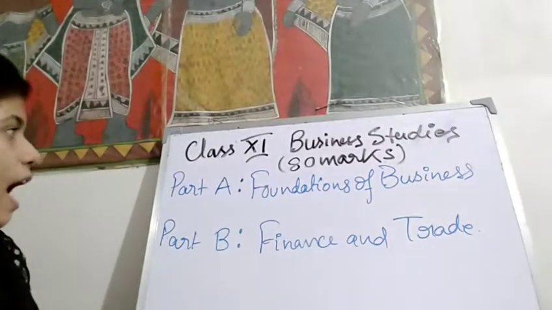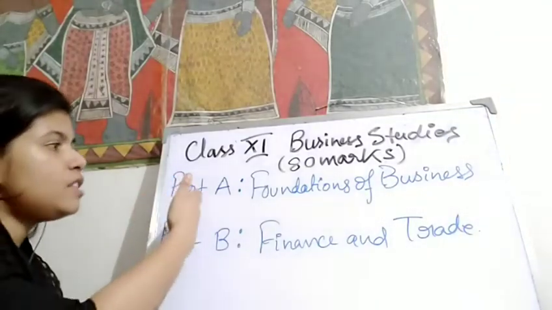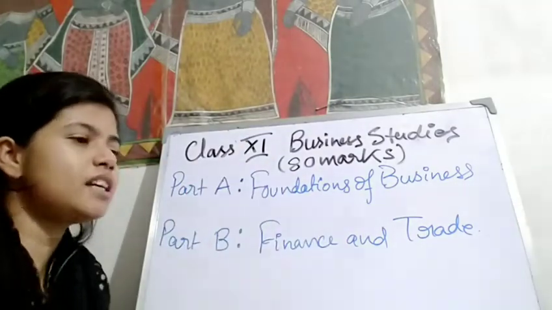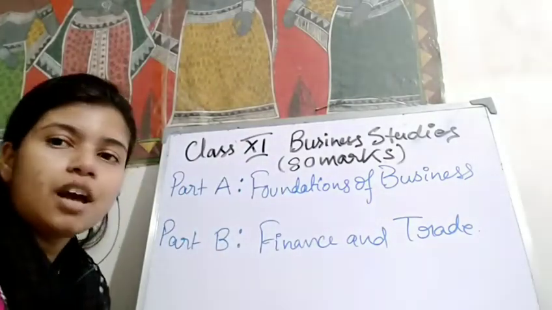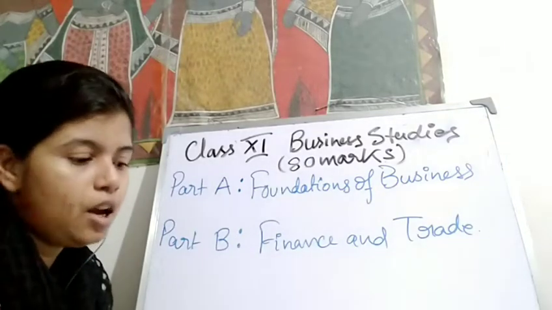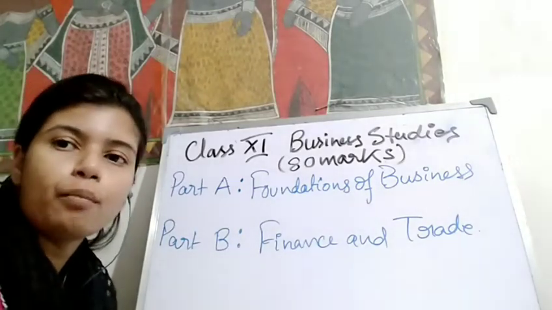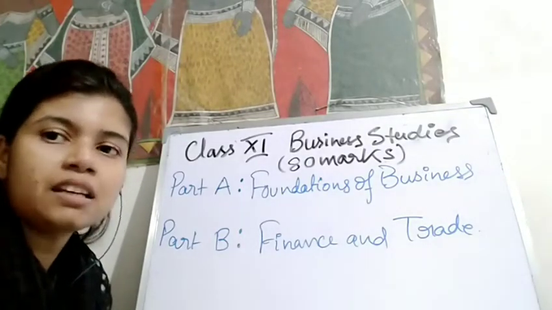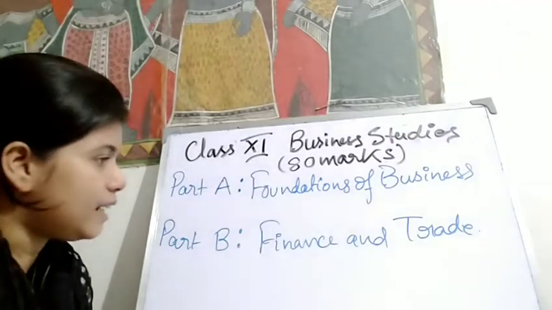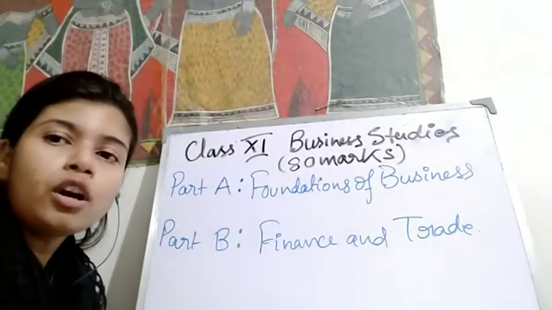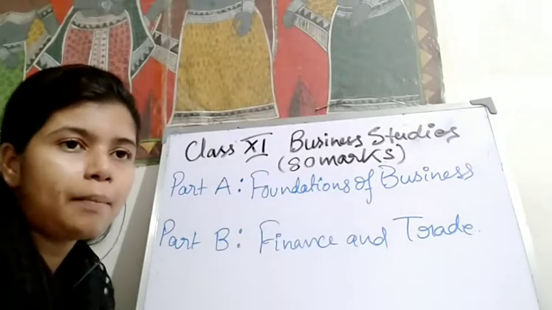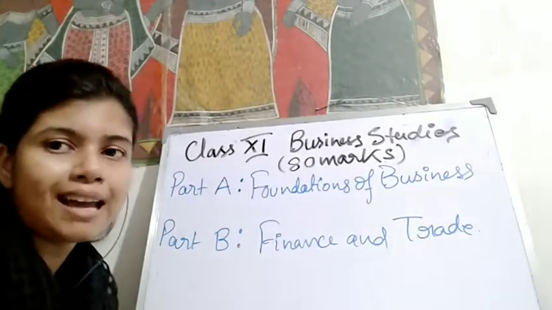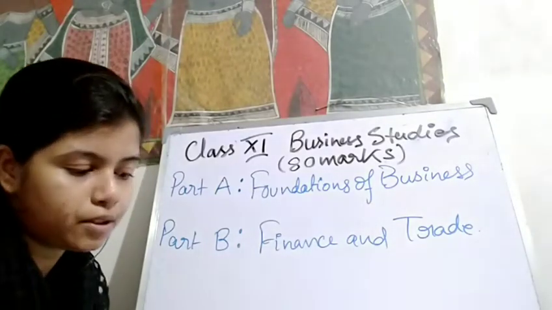First of all, as you can see, the syllabus contains two parts. Part A is foundation of business and part B is finance and trade. Part A has 6 units in it. We will discuss the units in the form of chapters in your textbook. These chapters are provided in detail. Part B, that is finance and trade, has 4 units, and these 4 units are present in your BST book, that is business studies book, in the form of chapters, and detailed explanation is given in the chapters.